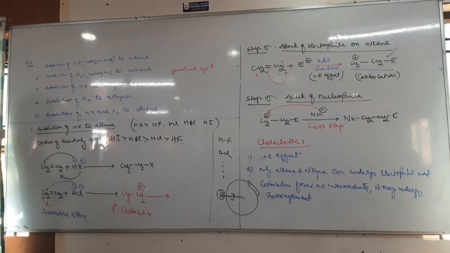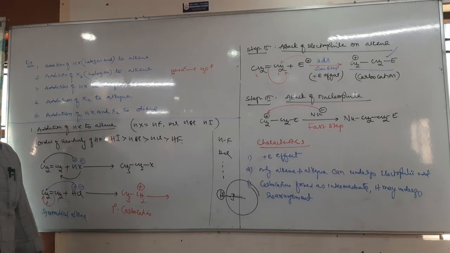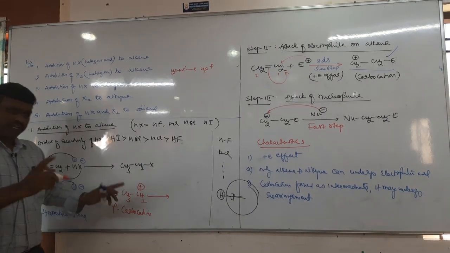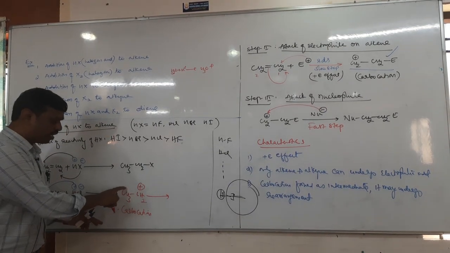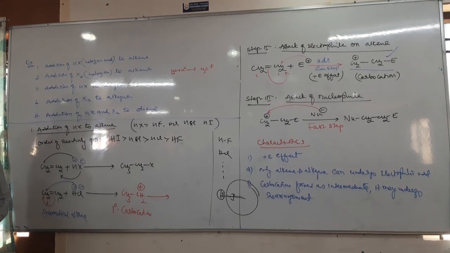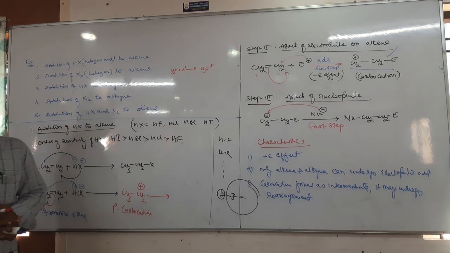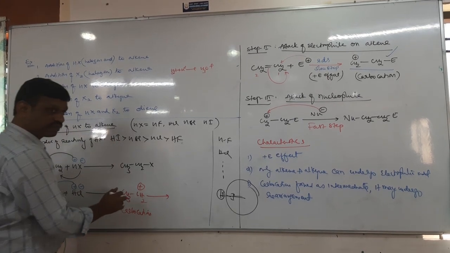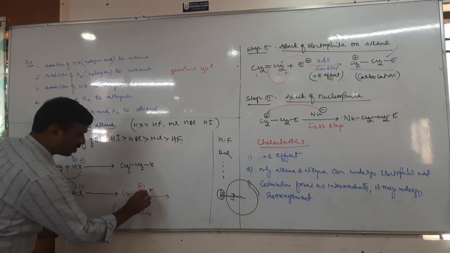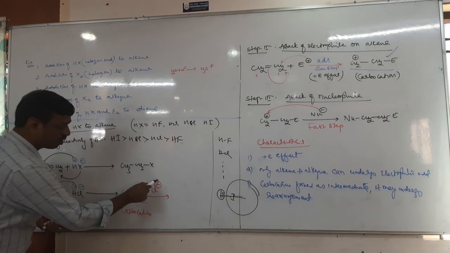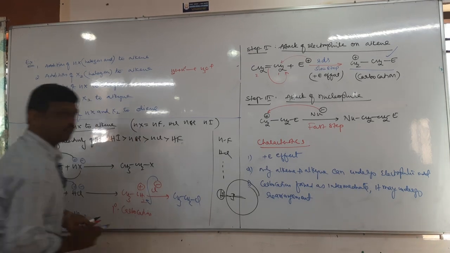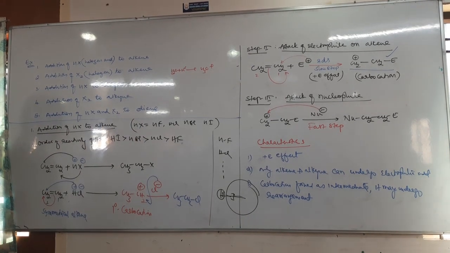Now tell me, next is what? If there is a formation of a carbocation, we must check for rearrangement. Tell me, is any rearrangement possible? If there is a possibility, you may get the carbocation here, again primary. So primary, same stability. Therefore, it need not do rearrangement. So now what happens? Attack of the nucleophile. What is the nucleophile here? Cl minus. So Cl minus is added on the carbocation, so that you will get the final product CH3CH2Cl. Okay.